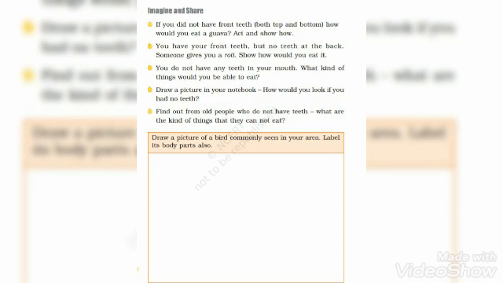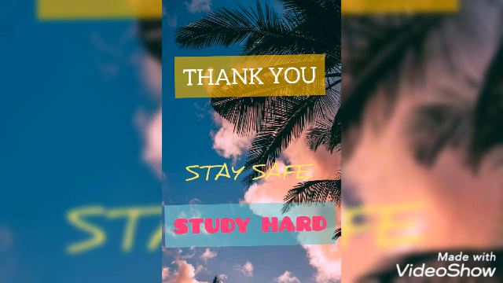And also draw a picture of a bird commonly seen in your area. Label its body parts also. If you can do it, you can do it in the space given in the box that you can see. It is there in your book also. So you can do it nicely using pencil only, because you are going to use pencil in the book.